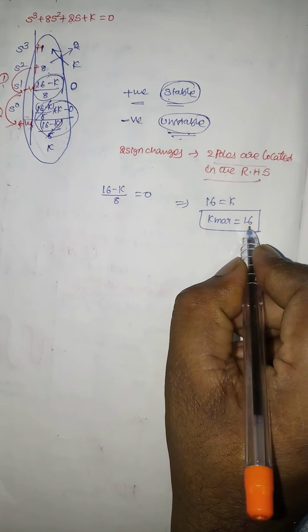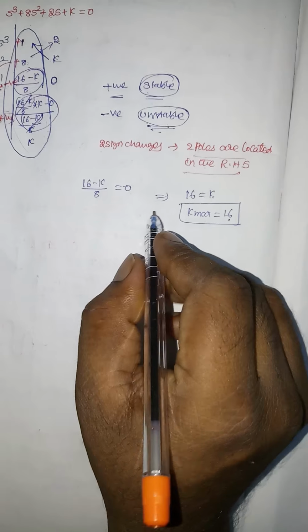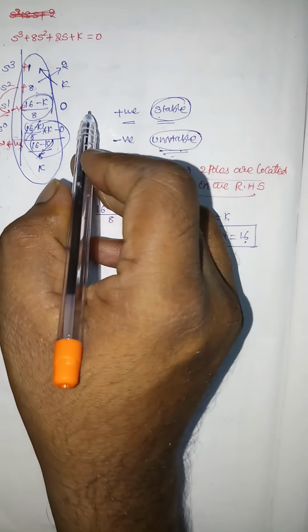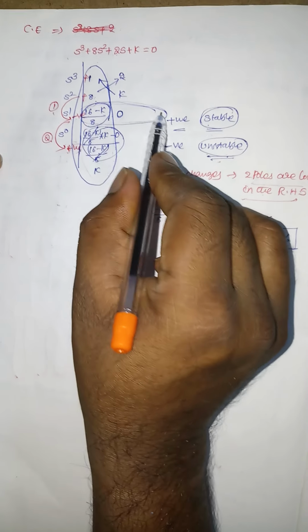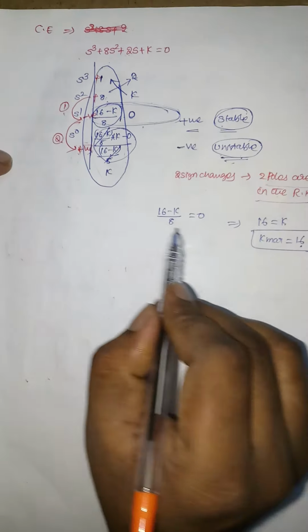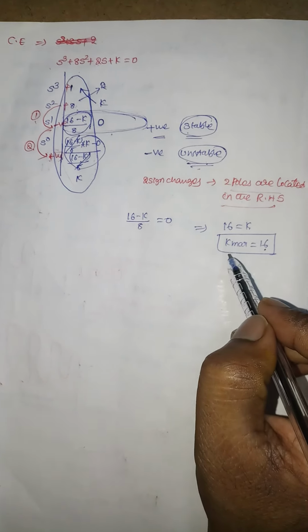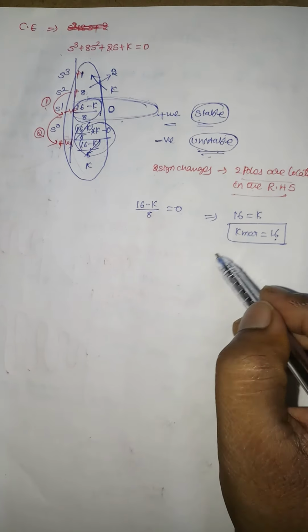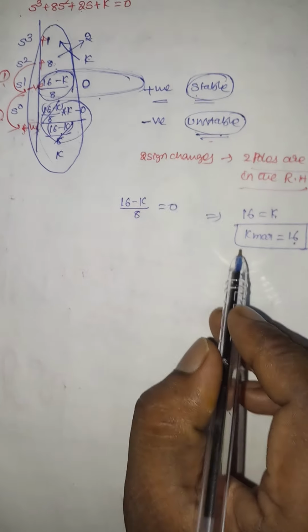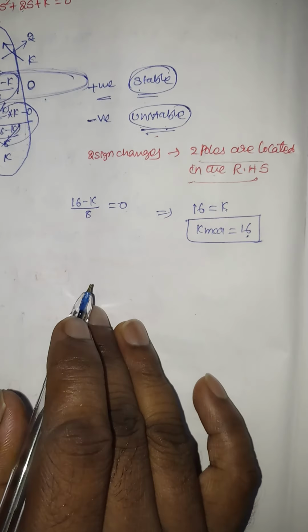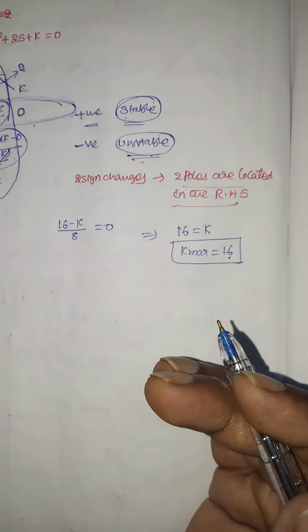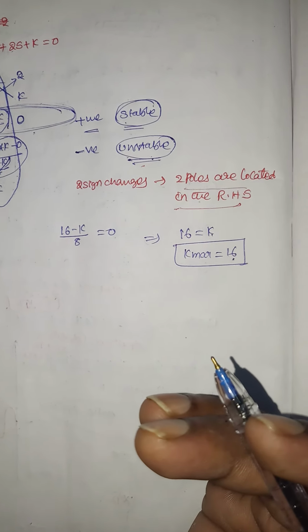Suppose the gain k is equal to 16, then the system is said to be a marginally stable system. In this marginally stable system, one row of the Routh array will become 0. Then this system is said to be a marginally stable system. Okay, so we discussed the absolutely stable system, conditionally stable system, and also the marginally stable system.